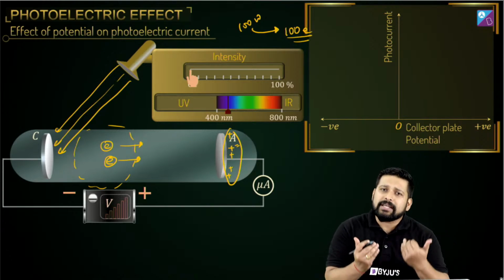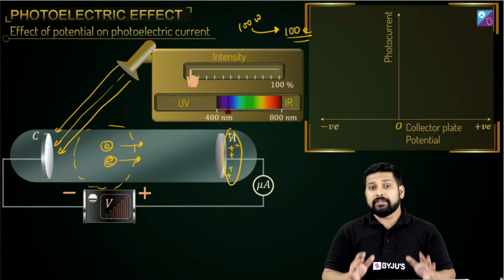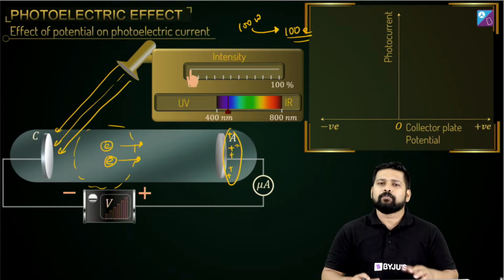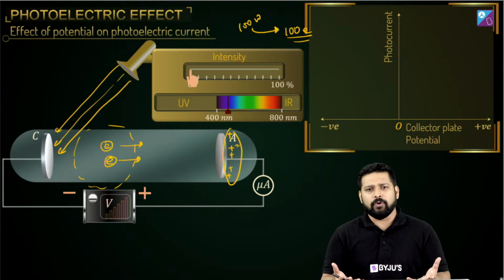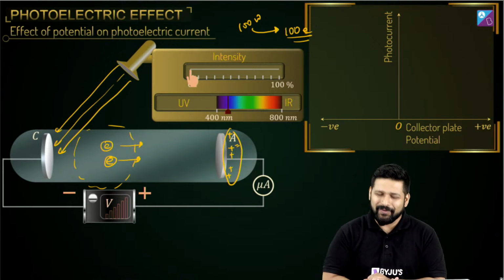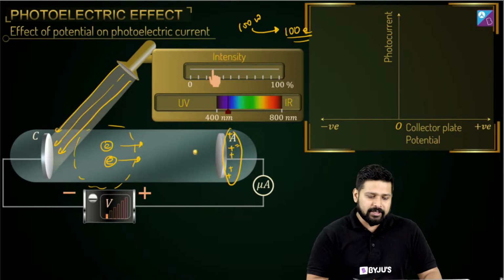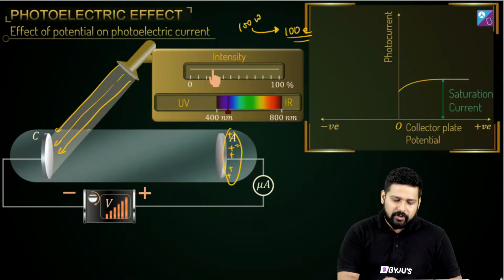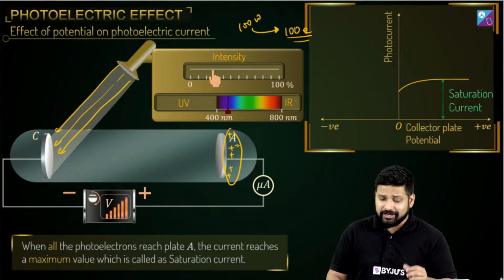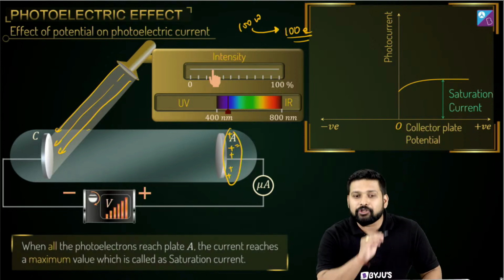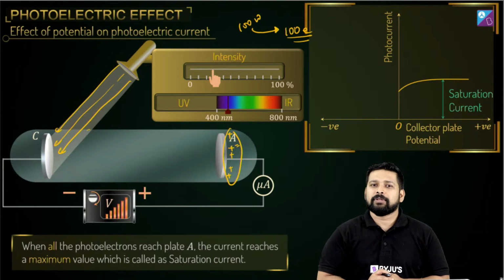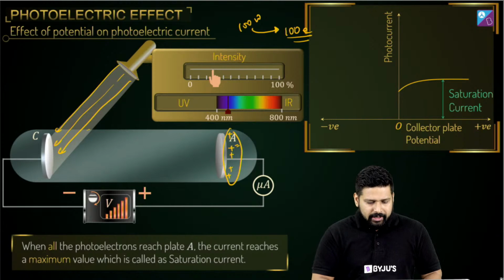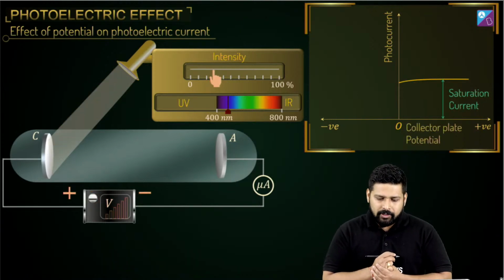So once all these 100 electrons are flowing in the circuit, then you reach a stage which we call the saturation stage, where the maximum amount of current that can flow is flowing now in the circuit. So you can see, I go on increasing the voltage, but after a certain time I see that it reaches a saturation state. Okay, now you see what happens.